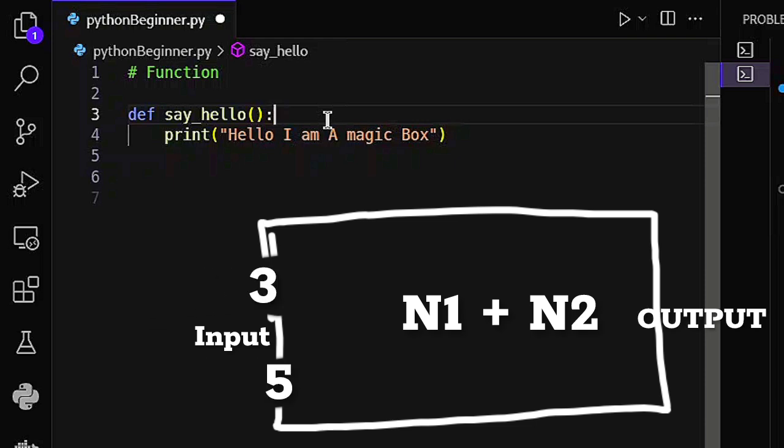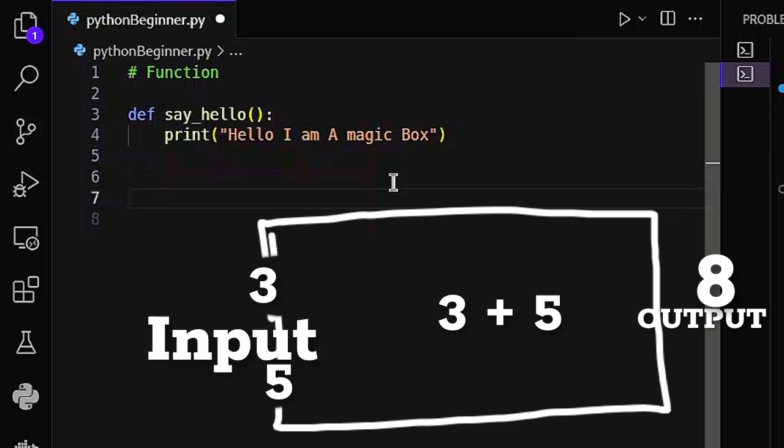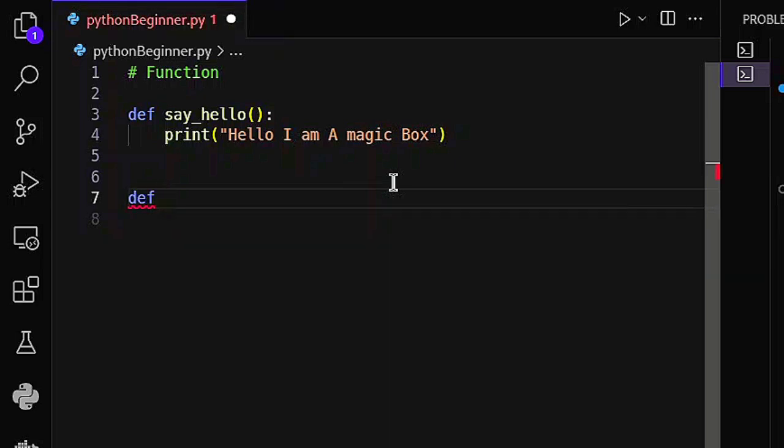For example, let's say a number or a text. Then it will collect that thing, and behind the scenes it is going to use that thing that we put inside, and do its magic, and then it's going to give us an output. So how do we create that kind of function that's going to accept something to go inside it so that it can work with that thing? So in this case, again, we're going to use our def keyword, telling Python that we are about to create a function, and then we put the name of the function, which let's call add_numbers.